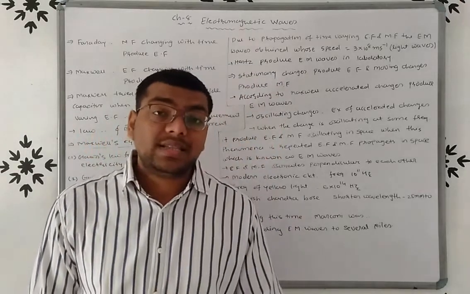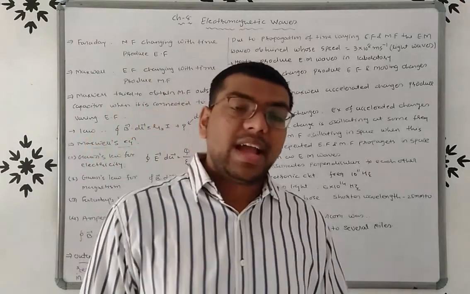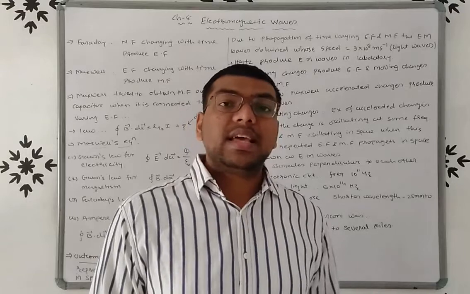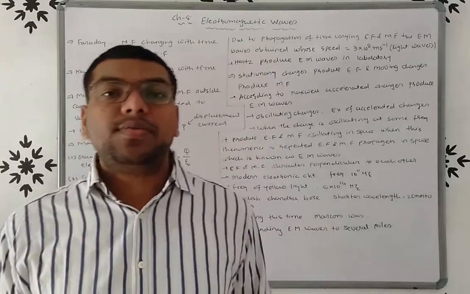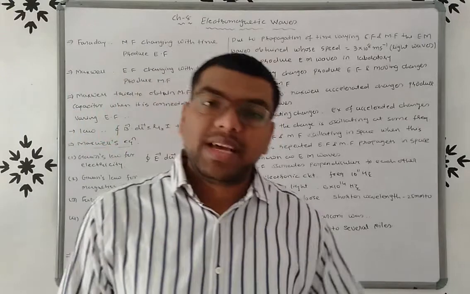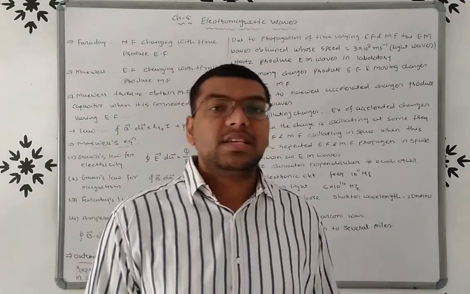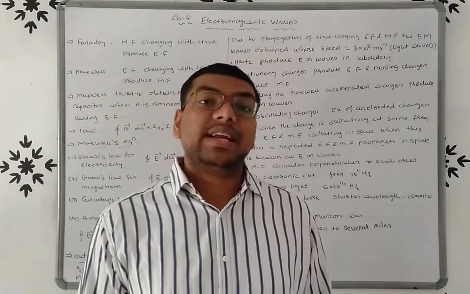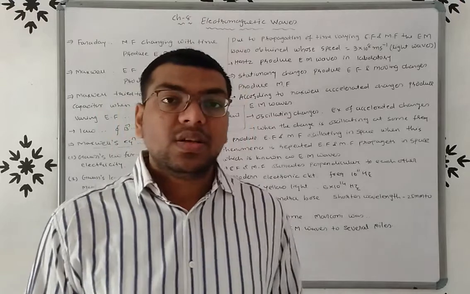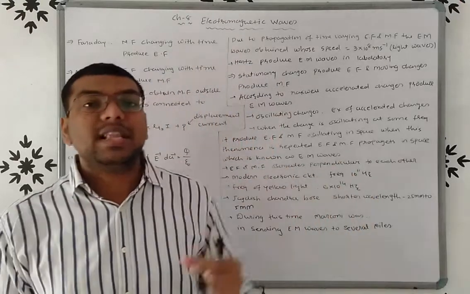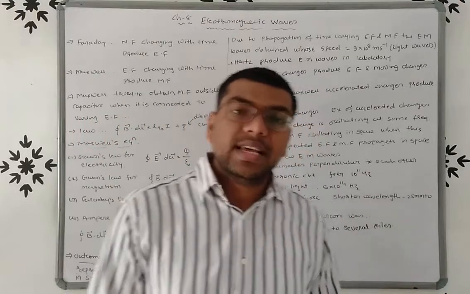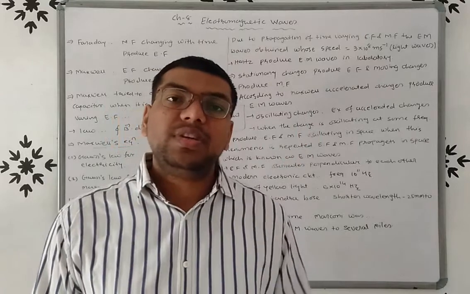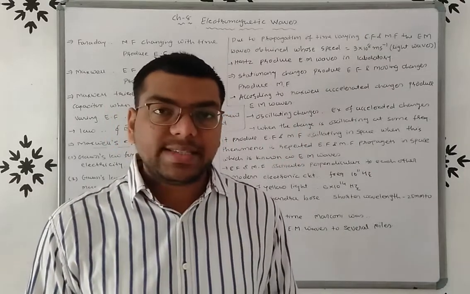Now we know that stationary charges produce an electric field and moving charges produce a magnetic field, right? But stationary and moving charges are not the source of EM waves. According to Maxwell, accelerated charges are the source of EM waves, and an example of accelerated charge is oscillating charge. So when a charge is oscillating at some frequency, then electric and magnetic fields are produced which oscillate at that frequency.